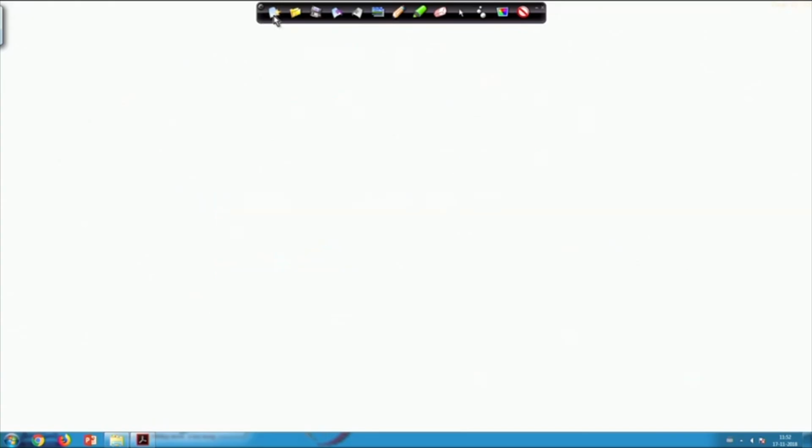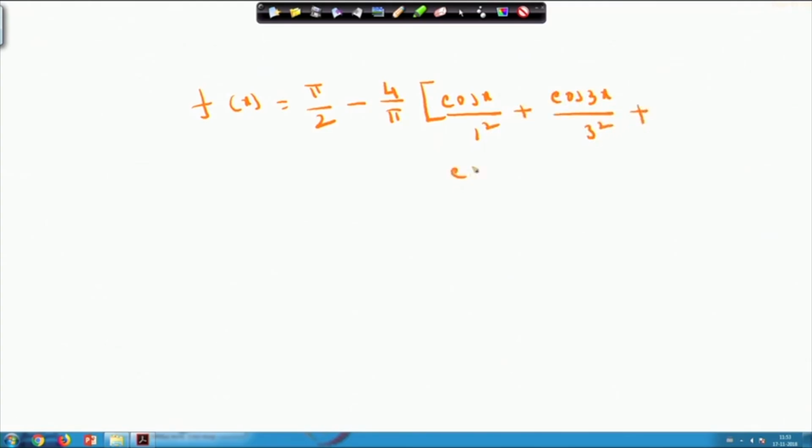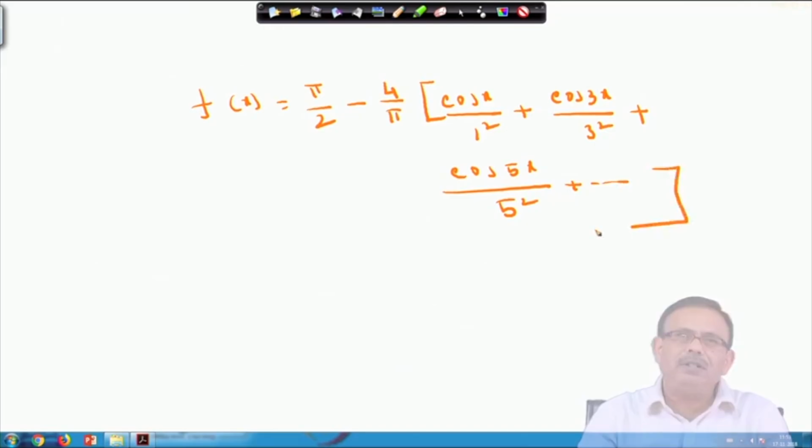So I can write down my f(x) as f(x) equals π/2 − 4/π times (cos x/1² + cos 3x/3² + cos 5x/5² and so on). Like that it will continue. Once I write this, your f(x) is represented this way.